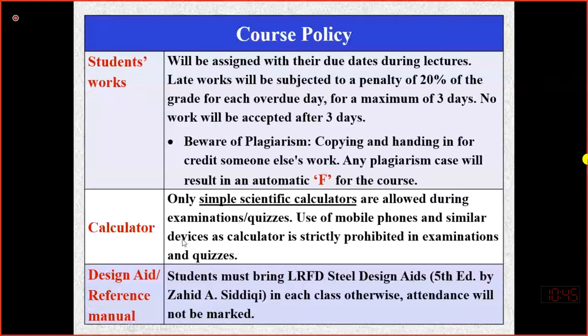Even though you are in online classes, you must have this reference manual with you, because during my class, I will ask you to open a page of the reference manual, look into a particular table and check a particular formula.